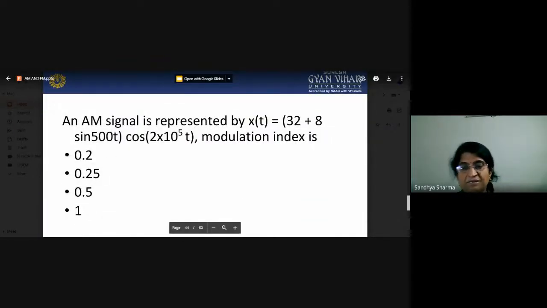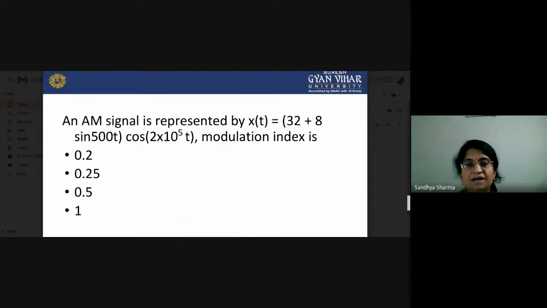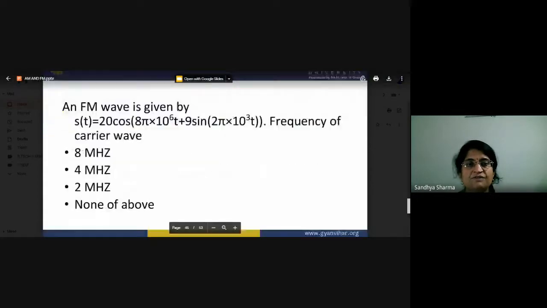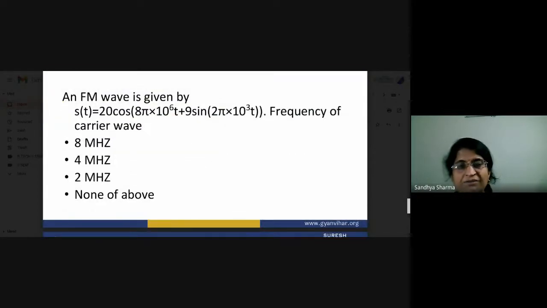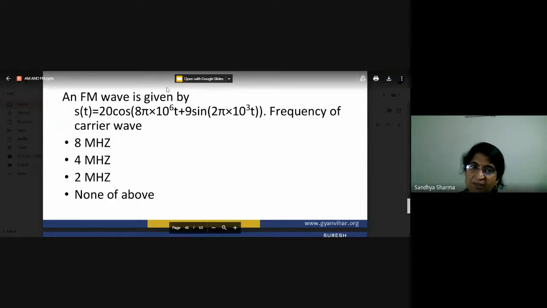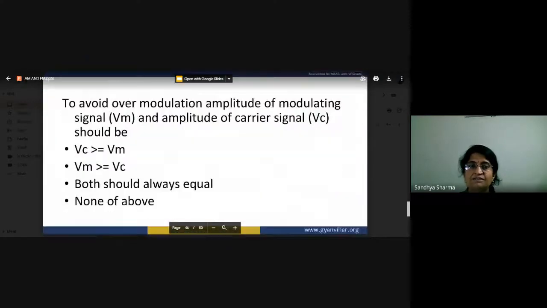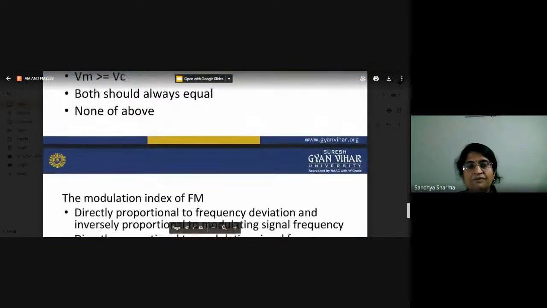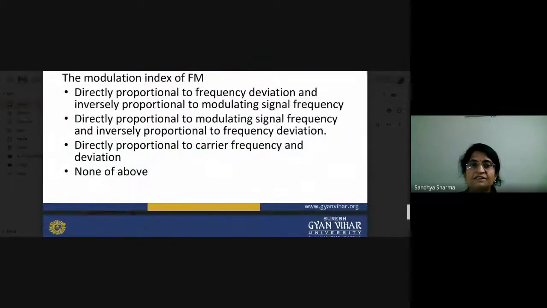These are the very basic equations which I have told you. Now you have to calculate the modulation index from this. You can also calculate the frequency of your carrier by comparing it with the standard equation. And what about over modulation? In over modulation there are certain conditions, and we have to avoid that condition. Here we will also see the modulation index of AM.